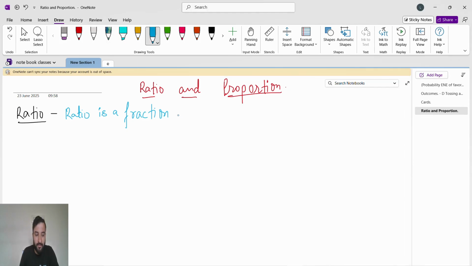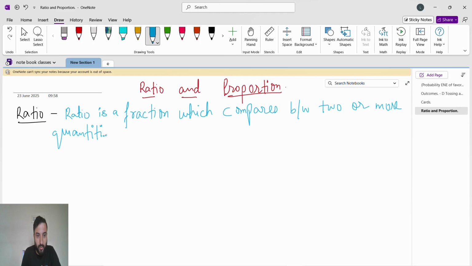So ratio is a fraction which compares between two or more quantities. See, I said from the start only two or more quantities.